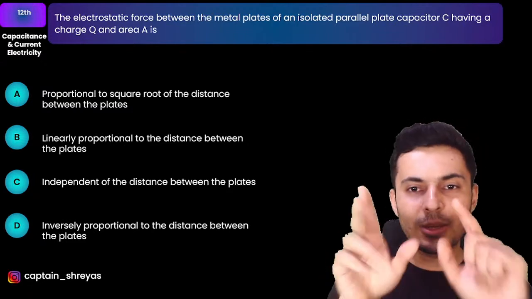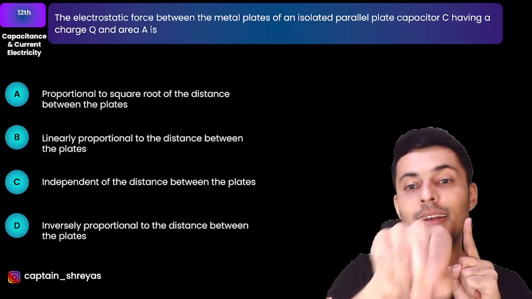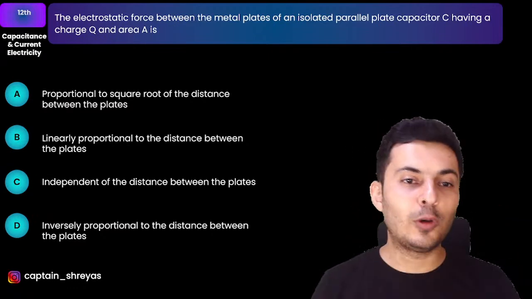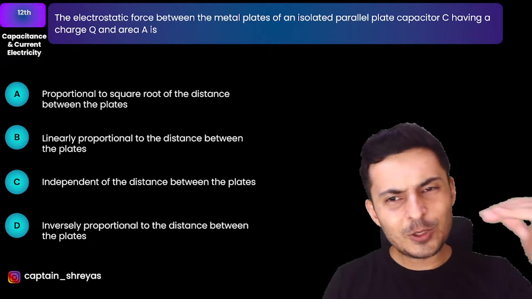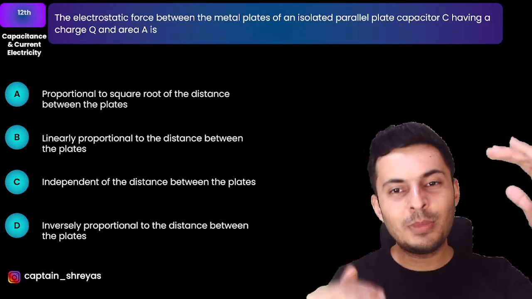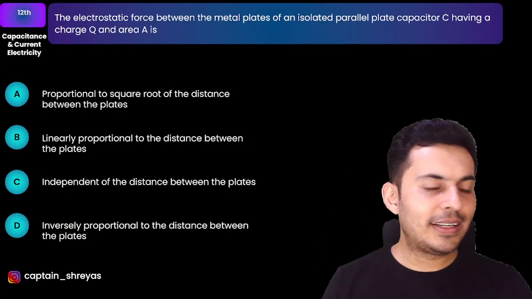But technically, you can look at it the field way. Field depends on voltage by distance. The longer the field has to travel, the more the potential will fall. So the moment you increase the distance, the field has to travel a long distance, because of which the potential will keep falling by a large amount. Is that fine, Yogita? Okay. So Madhusudan is saying option D.